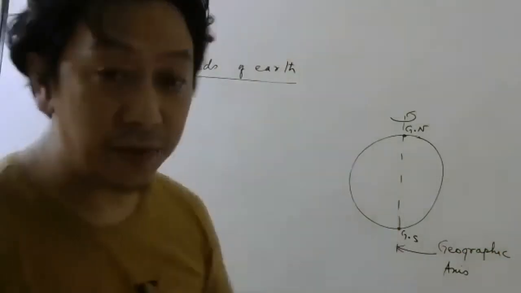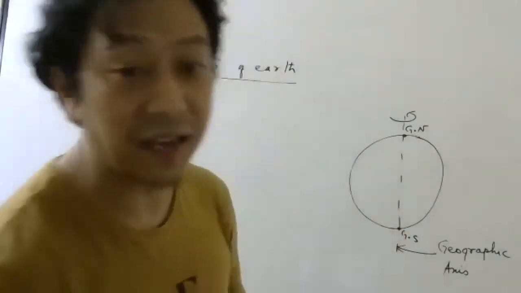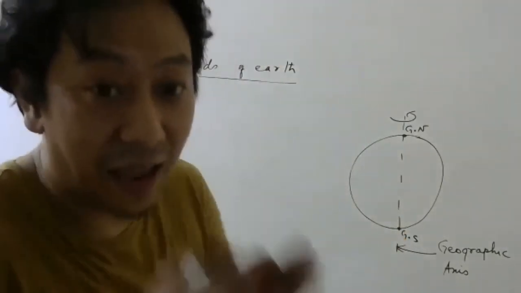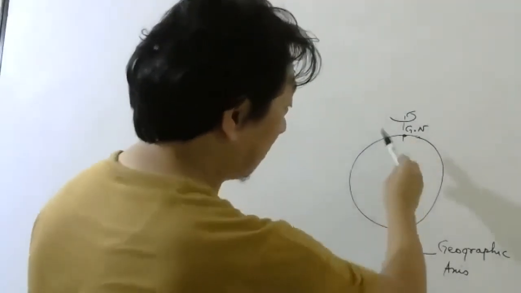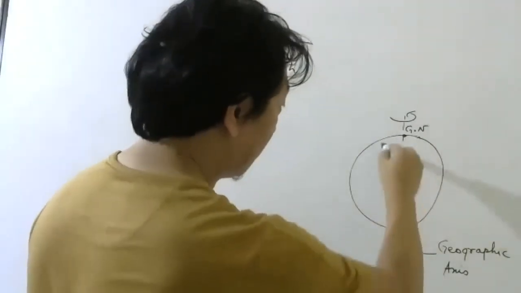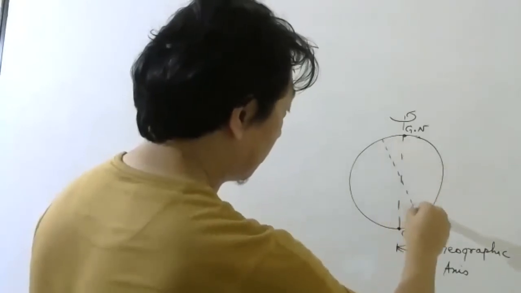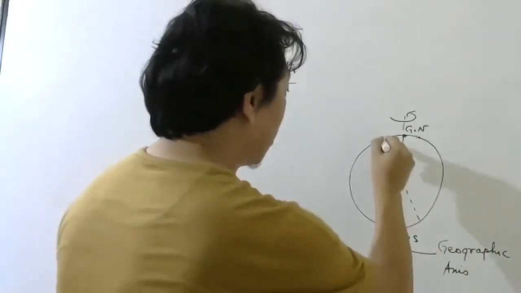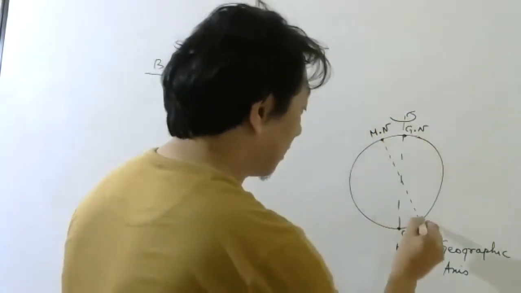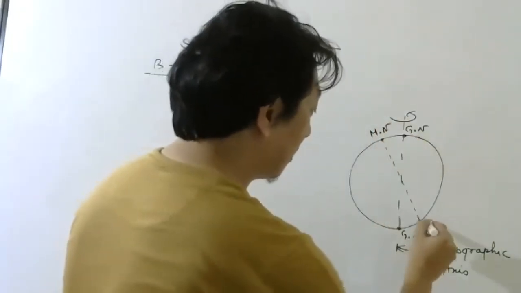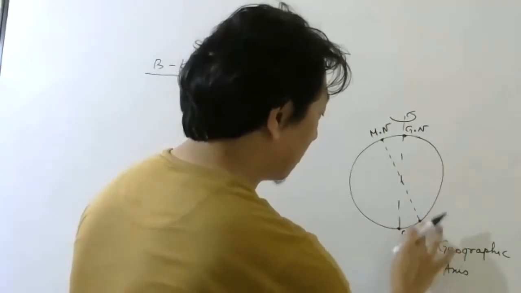And the magnetic field of the earth looks as if there is a magnet kept at some angle like this. This point is what we call magnetic north, and this point is what we call magnetic south.